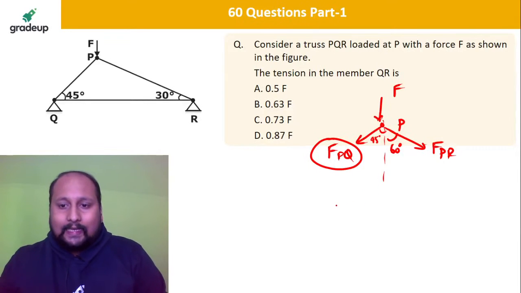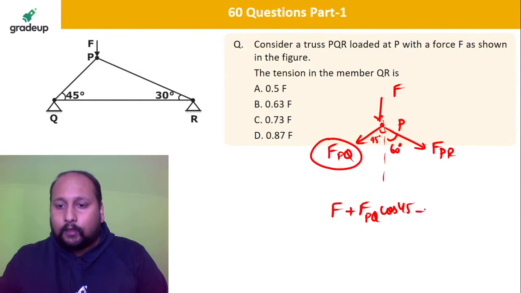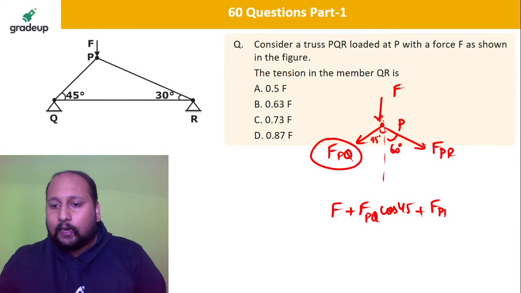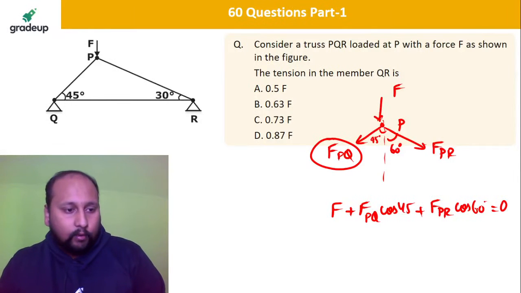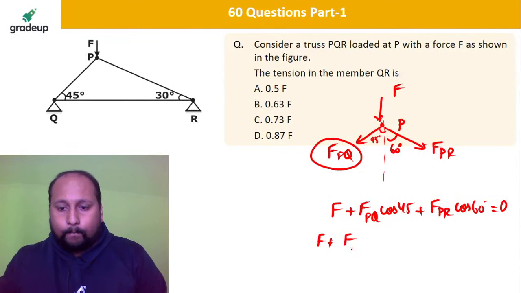Fine. So I can say F plus FPQ cos 45 plus FPR cos 60 is equal to 0. Okay, one equation. Cos 45 is 1 by root 2. So this is F plus FPQ.